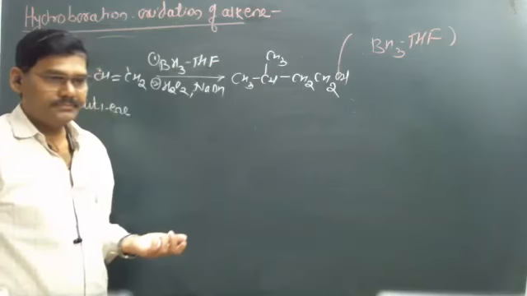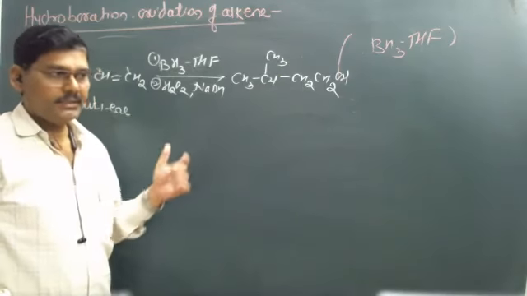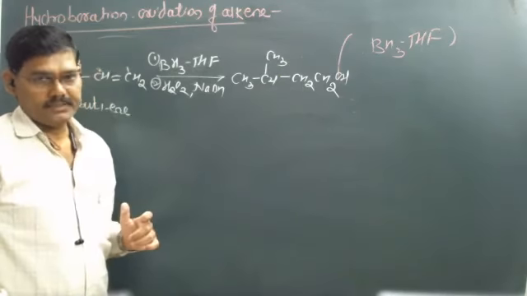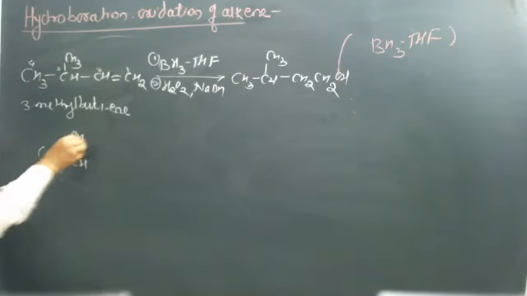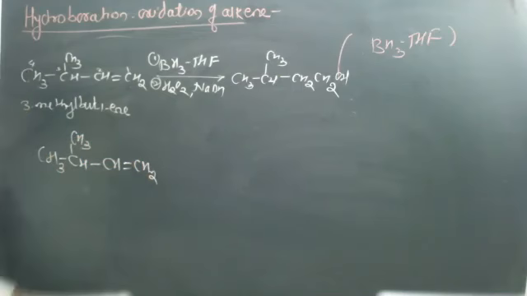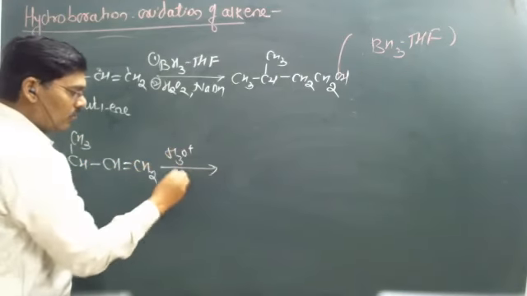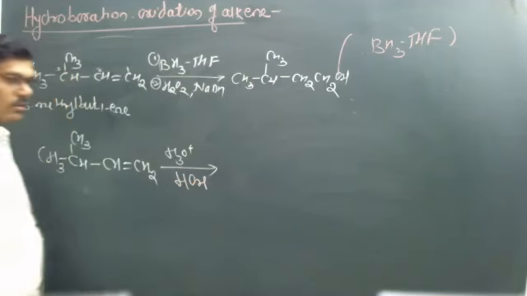Instead of that one, we can take acid hydration: (CH3)2CH-CH=CH2 with H3O+ or H2O.